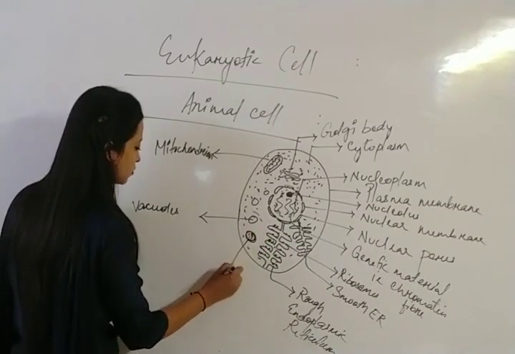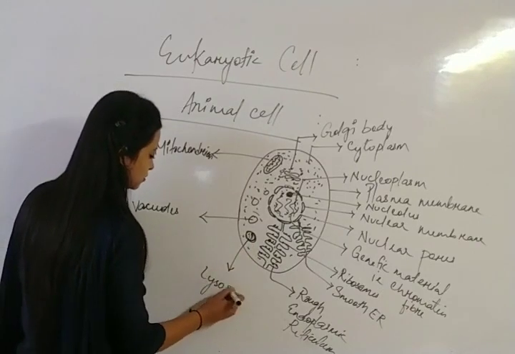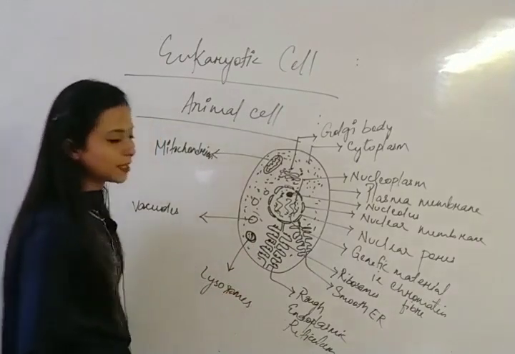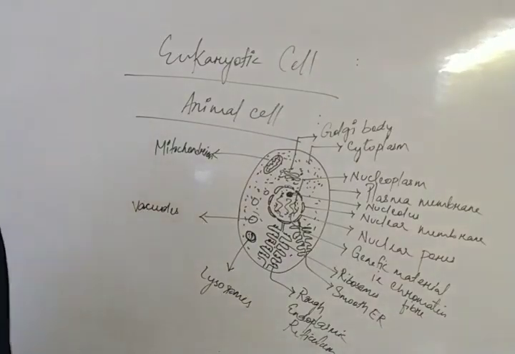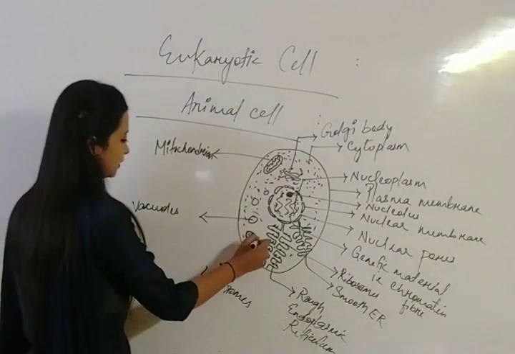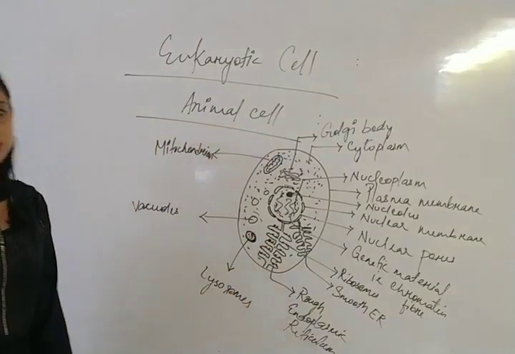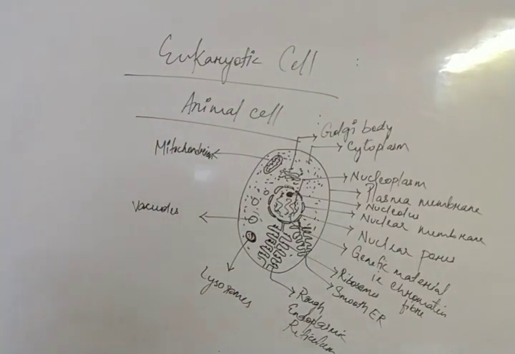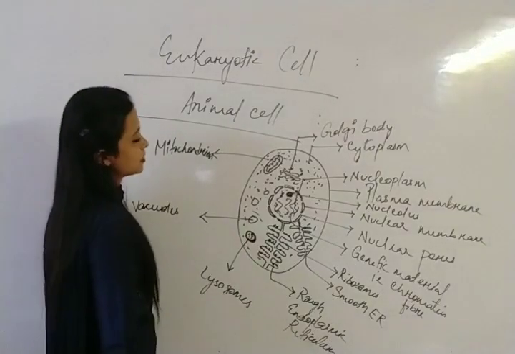Okay, and it is known as lysosomes. What is in the lysosomes? Enzymes are there. Okay, what kind of enzymes, we will discuss in detail later. Just remember that it is membrane bound, and inside it there are enzymes, and it is known as lysosomes. Clear? This is the lysosome. And also there is a presence of